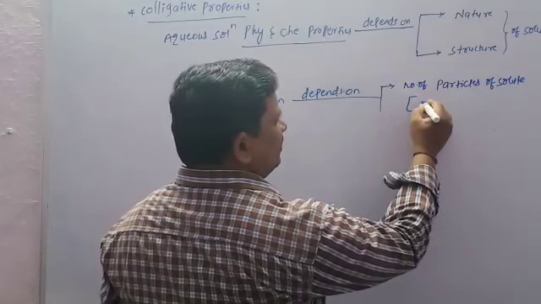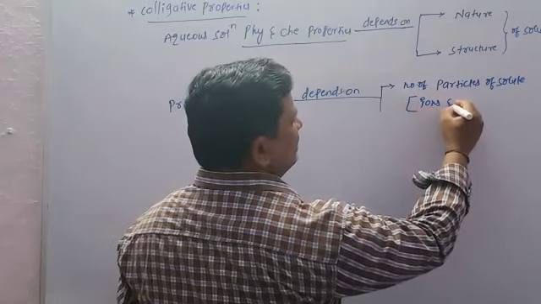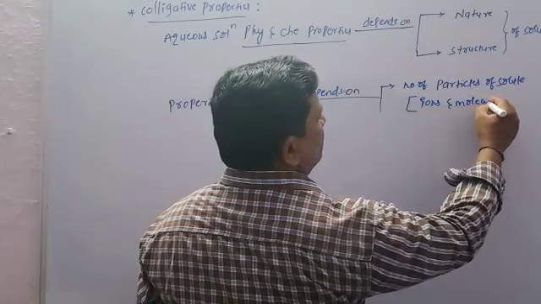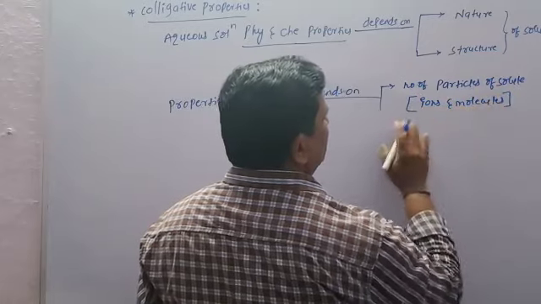Number of particles means ions and molecules.